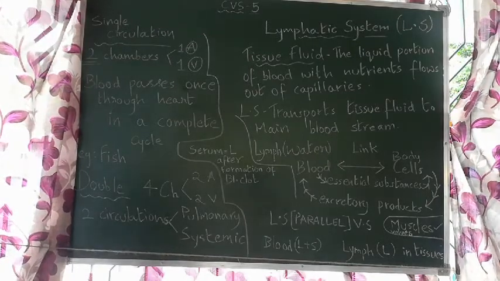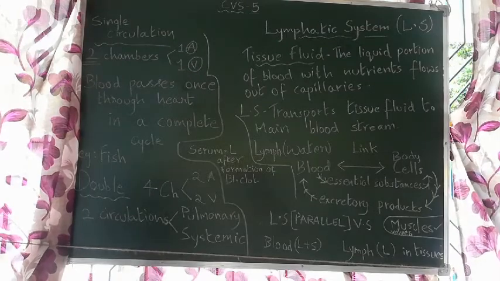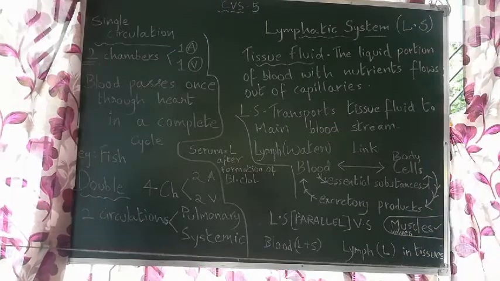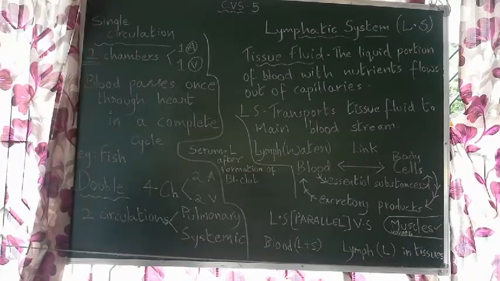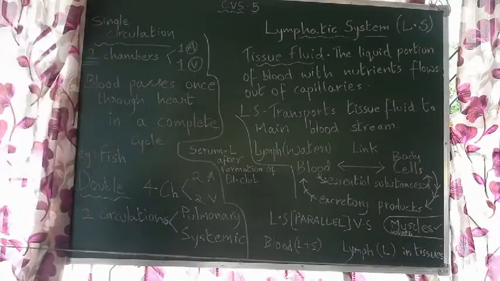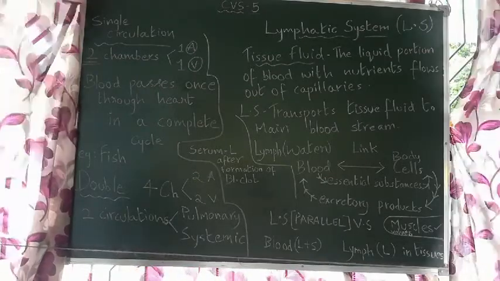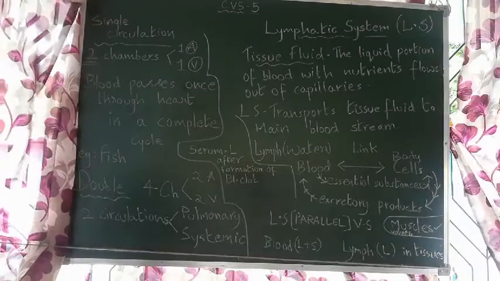So now the liquid portion of blood with nutrients flows out of capillaries. What are capillaries? The endings of these arteries. See how is blood pumped in our body? How is it carried to our cells?